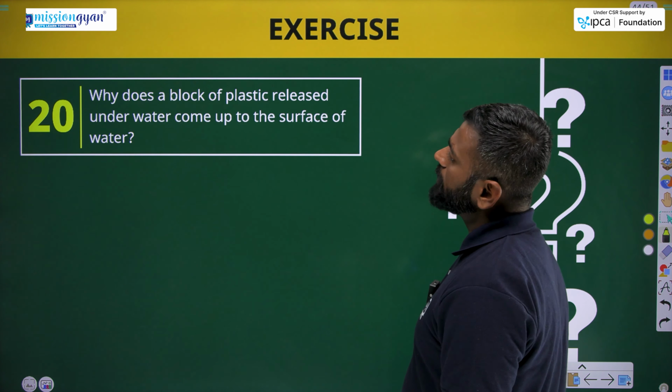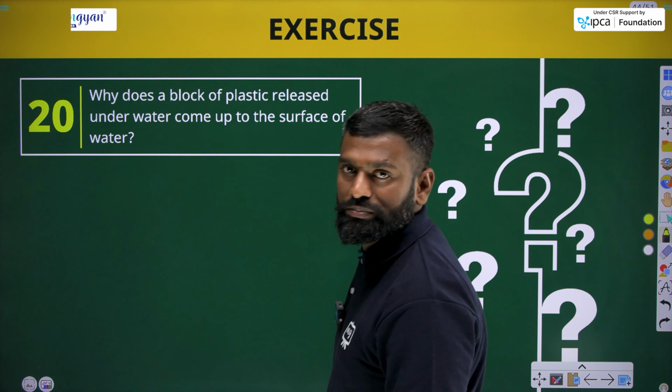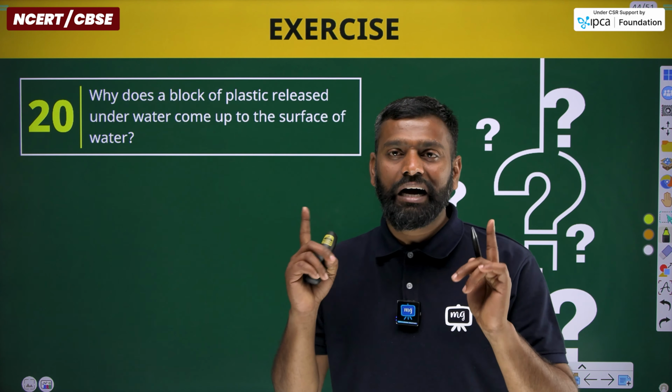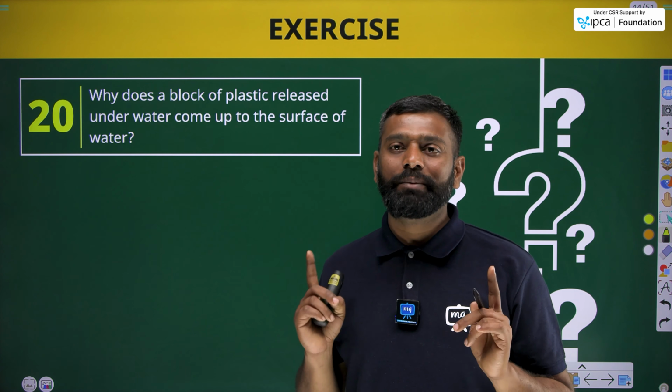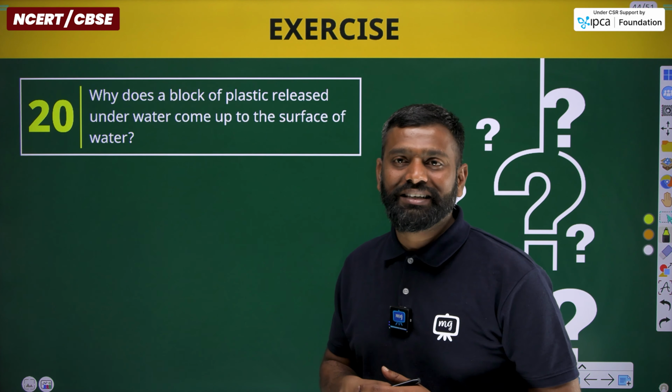Let's move to the next question. Why does a block of plastic released underwater come up to the surface of water? The same question. Due to the action of buoyant force, which is acting upward, the upthrust applied by the liquid, the plastic block will come up. Okay, let's check the answer.